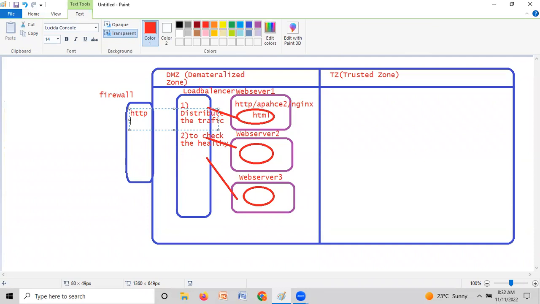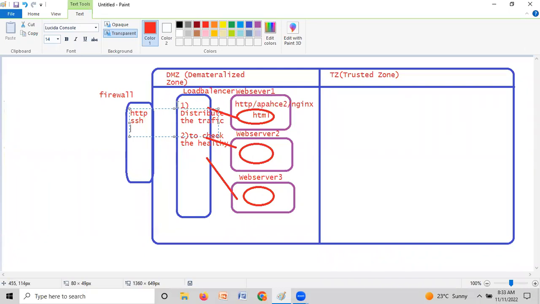Suppose there is a server inside the data center. If someone is trying to log into the data center, that is the SSH protocol, right? And if anybody wants to log into a database or anything, then we have some other protocol. For every resource, for every service, some port configuration is required. Without the port, the firewall will not be able to allow the traffic inside the data center. So this is it, guys.